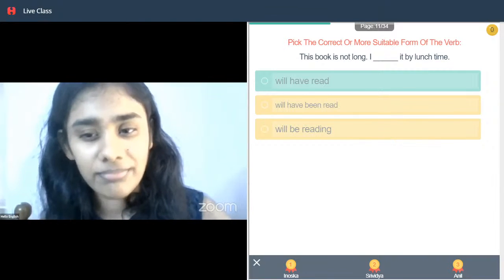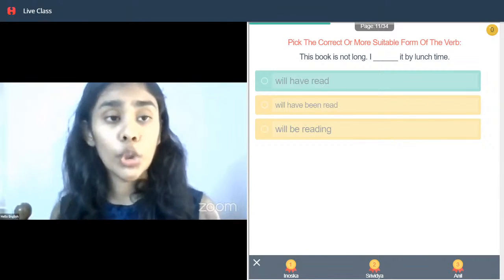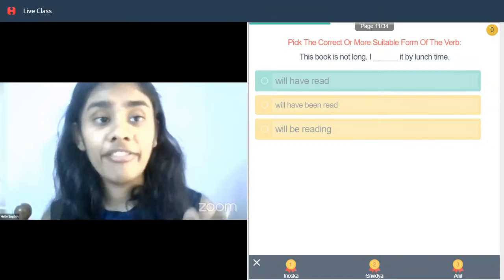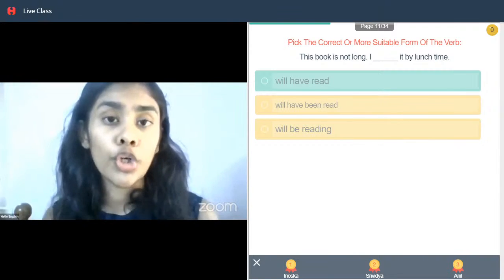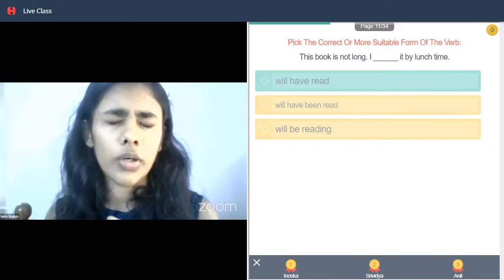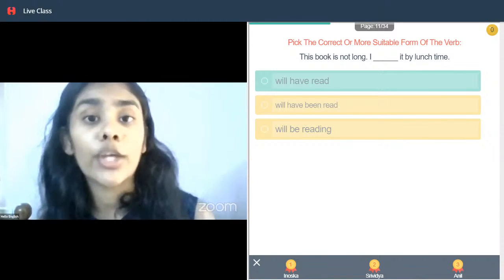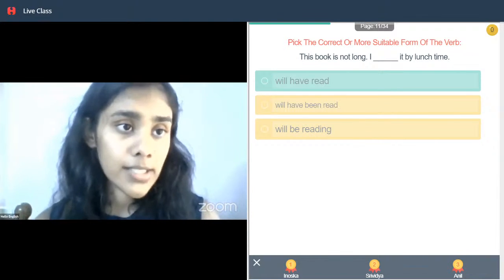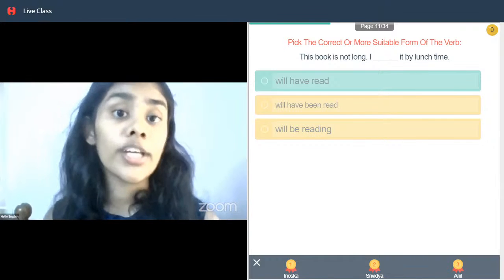Okay, so here most of you have given incorrect responses. Here it says, "This book is not long. I will have read it by lunchtime." As we understood, the future perfect tense is used to show an activity which will have been completed by then, by that point in the future. So here we say that this book is not long.